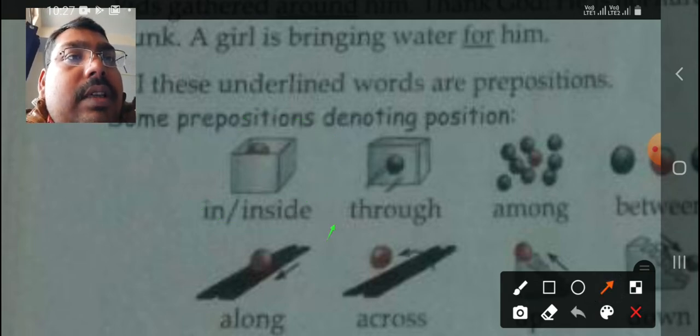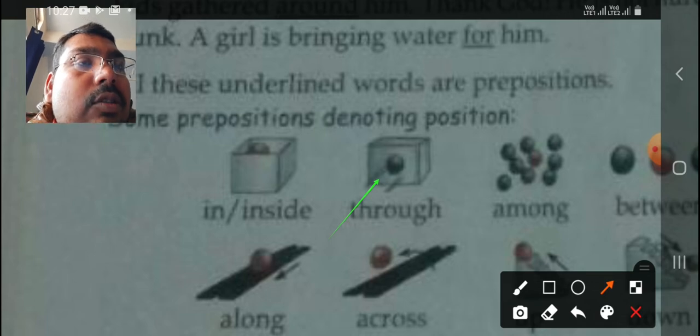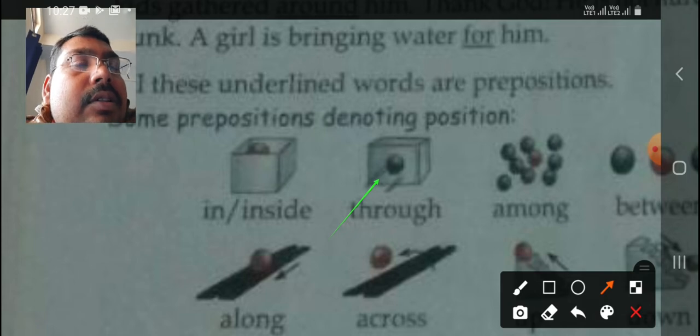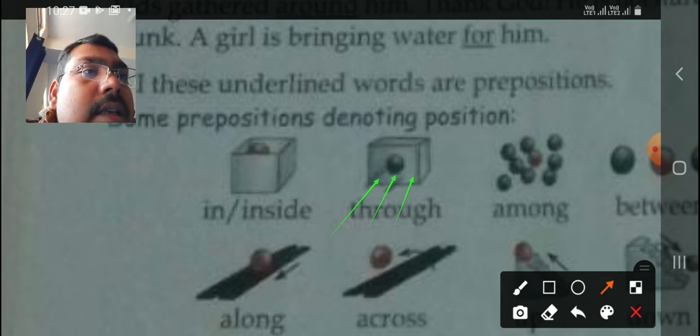Next, if you see, somebody has thrown this ball, and this ball is in motion and going away. So the ball is going through the box. When there is a motion, you can see the motion there. The ball is in motion. Can you see this?